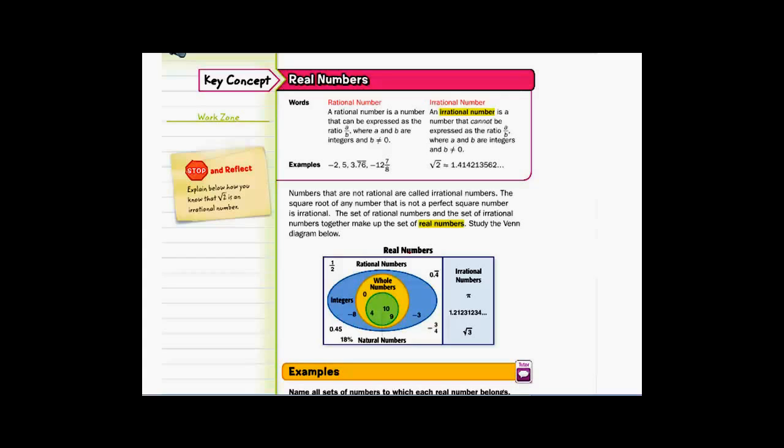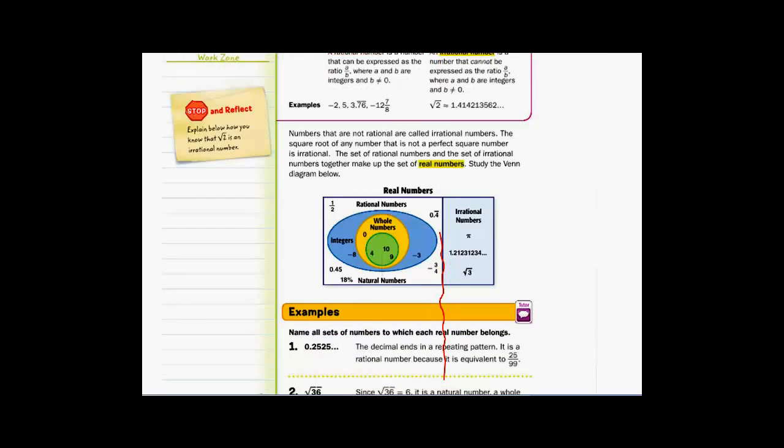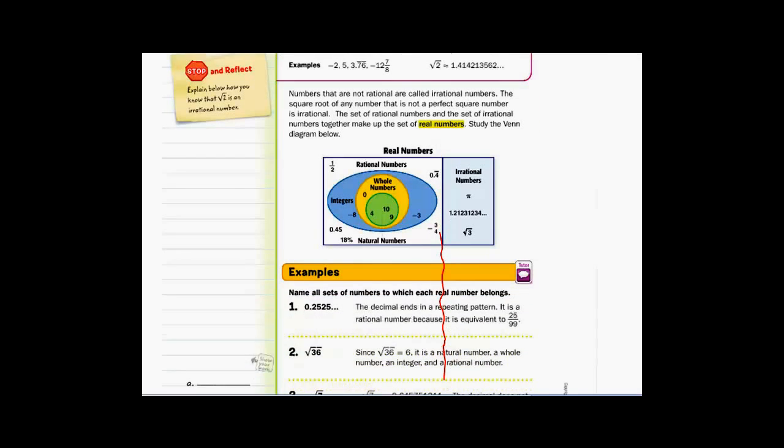So real numbers basically has two divisions: rational numbers and irrational numbers. So just for you to have in your notes, let's get a little bit more writing room here. I guess I need to erase my line, or at least it's in the wrong spot. So let's talk about rational numbers. So rational numbers are anything that can be written as a fraction.